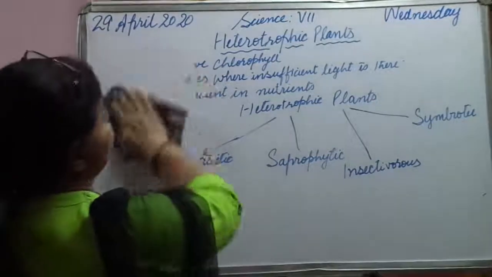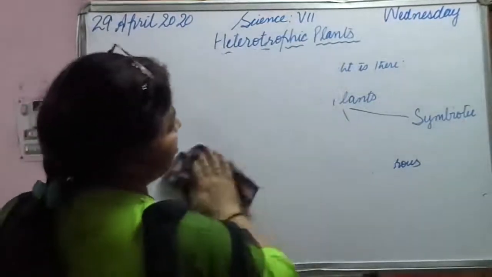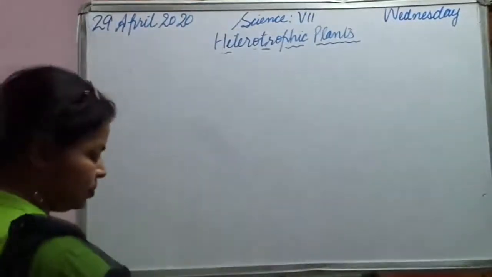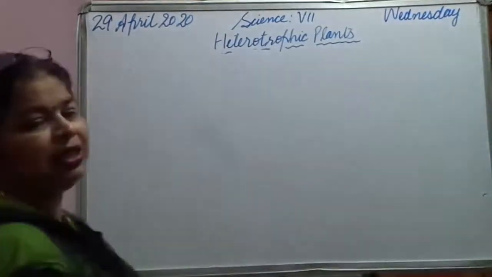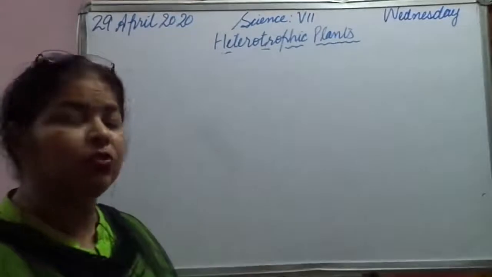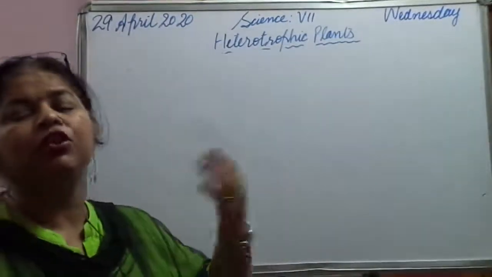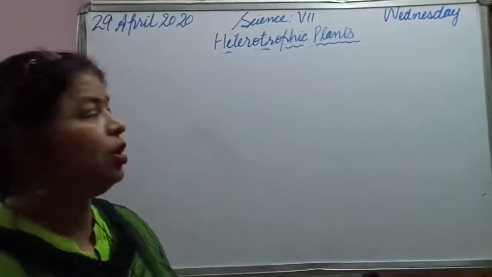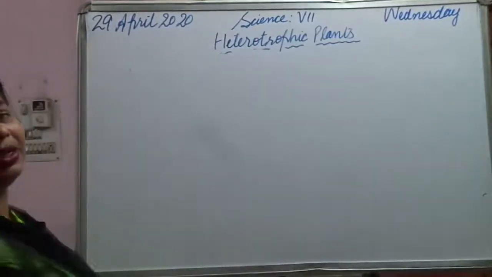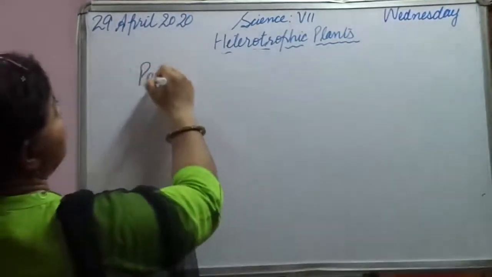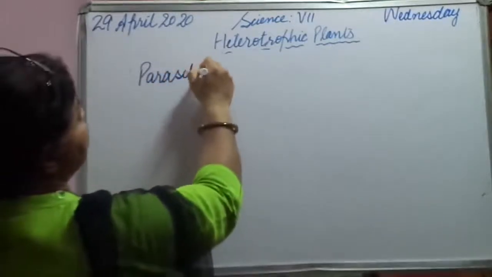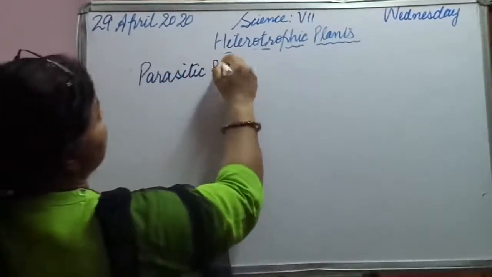So what do you mean by parasitic plants? You know what parasites are? Parasites are organisms which depend on another living organism and derive nutrients. So if we are talking about parasitic plants, what will be the definition?